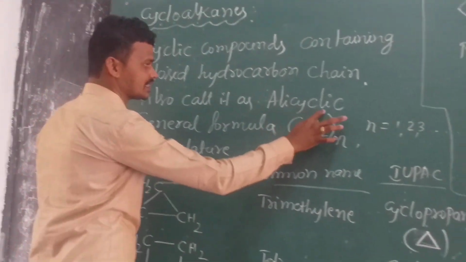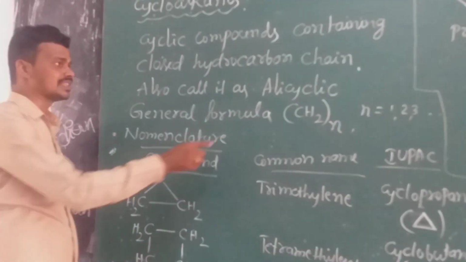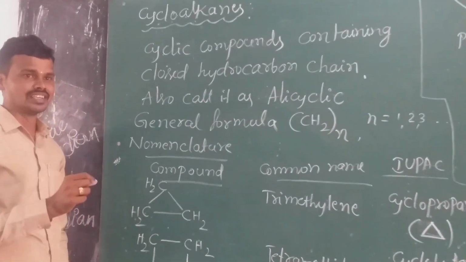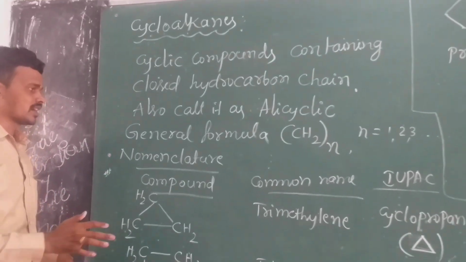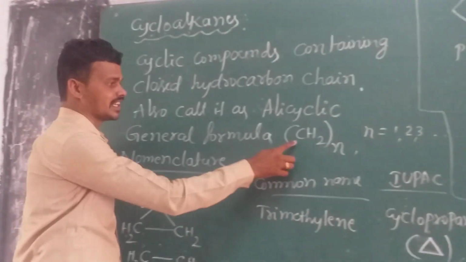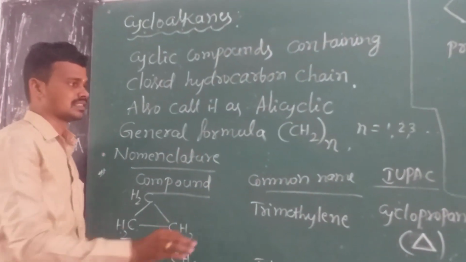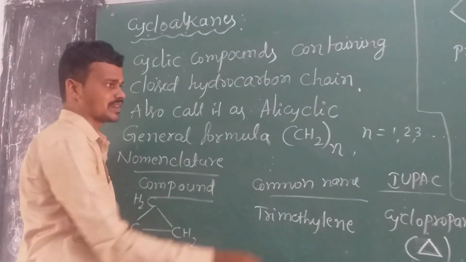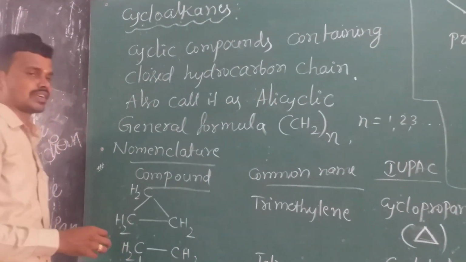See the word alicyclic. Acyclic means there is no cycle, but alicyclic means there is a presence of a cycle. These cycles are combined to form a ring. Okay, so the general formula of the cycloalkanes is (CH2)n, n times CH2 methylene, where n is 1, 2, 3 like that.